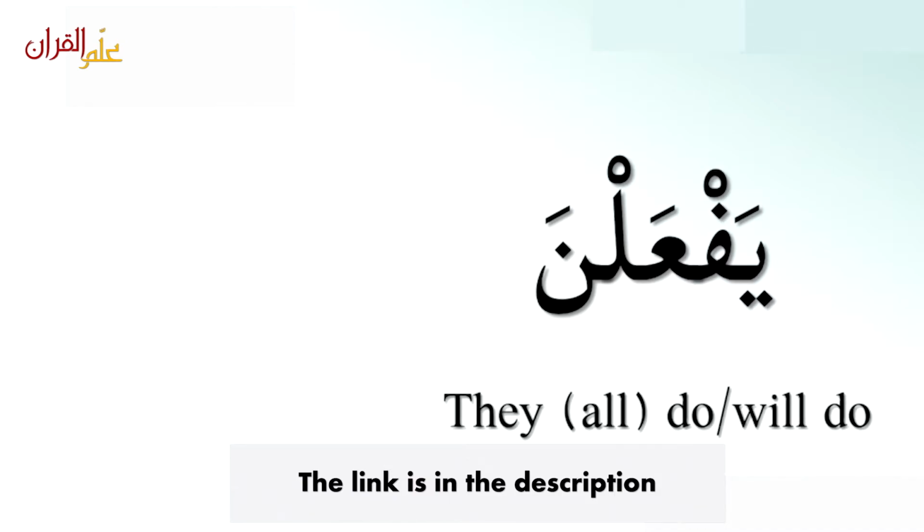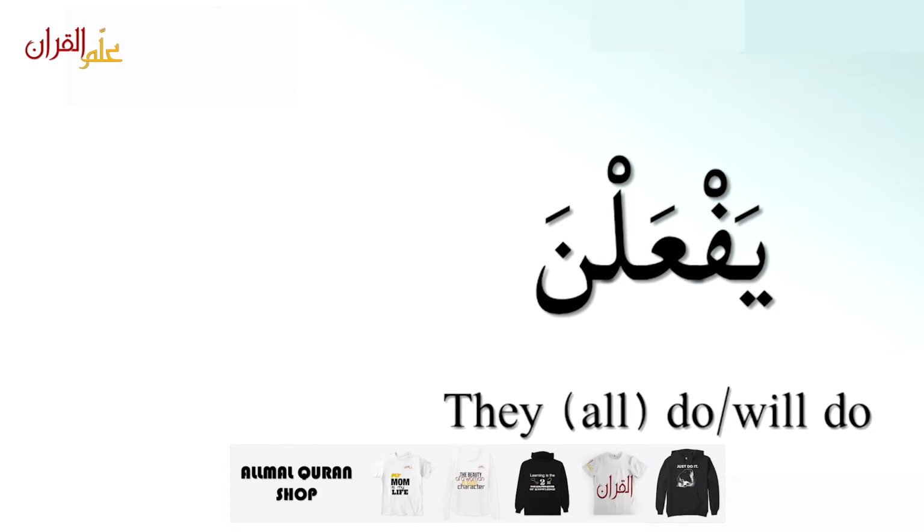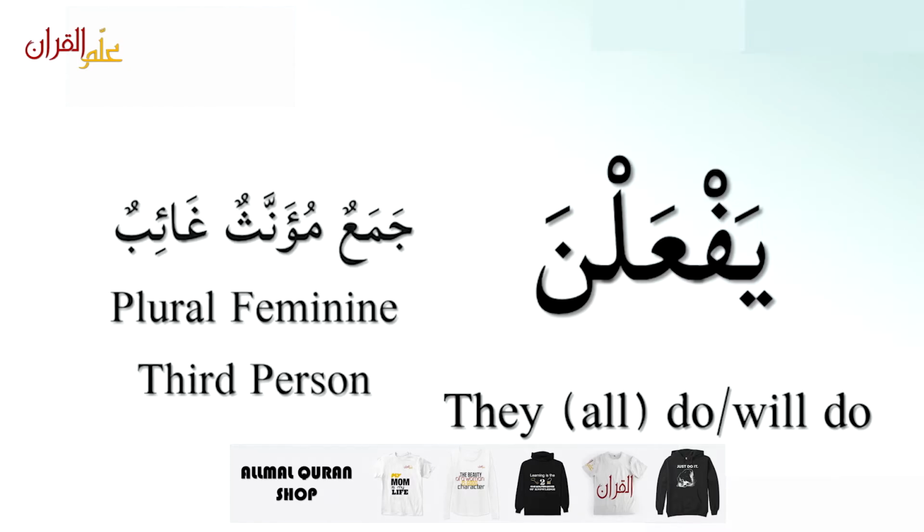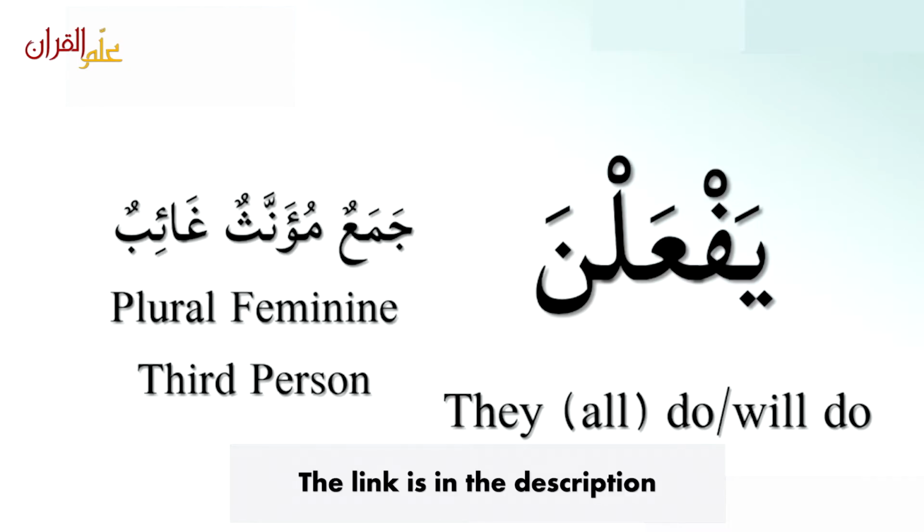Yaf'alna, they all do or they all will do. Jam'a mu'annas ghaib. So the people you are speaking about are female and they are more than two. يفعلن, they all do or they all will do.